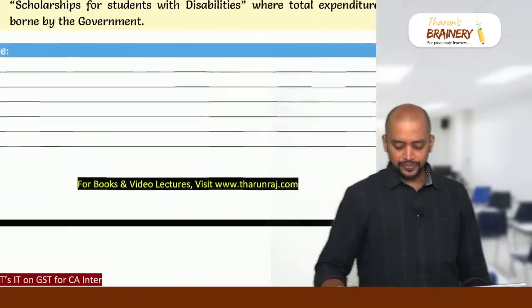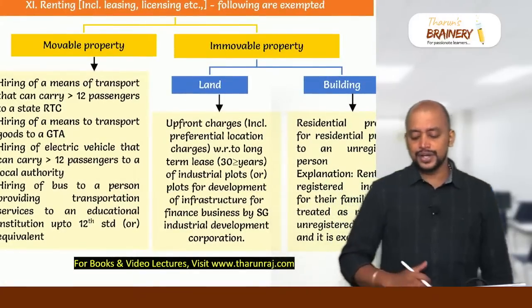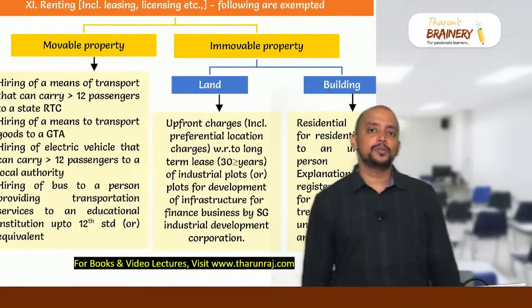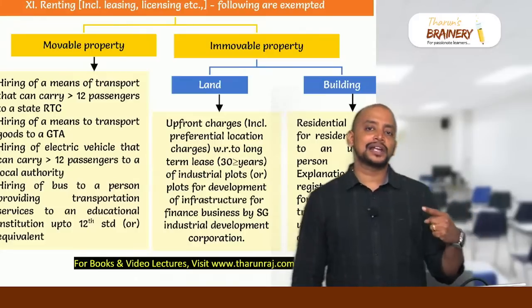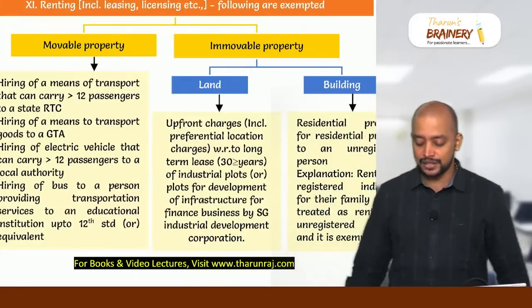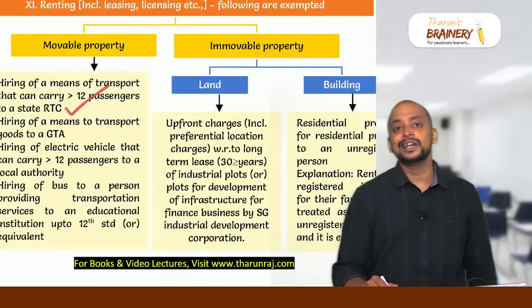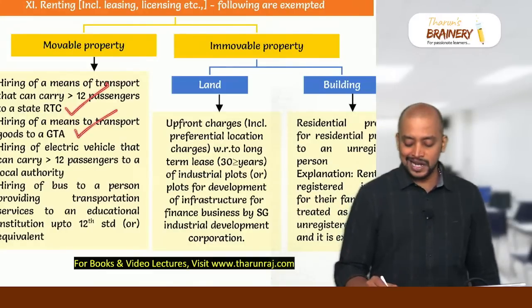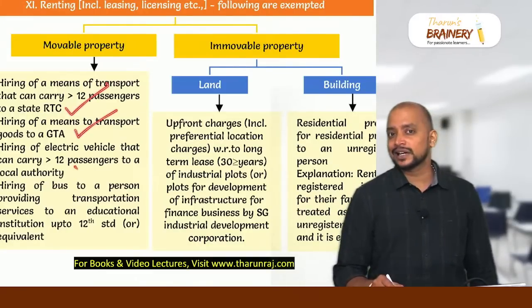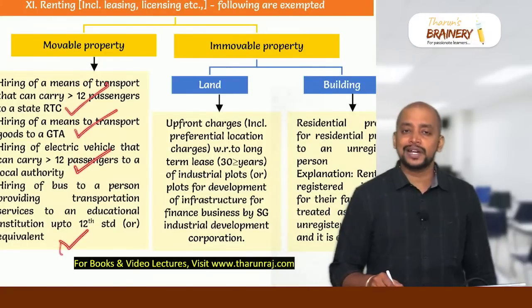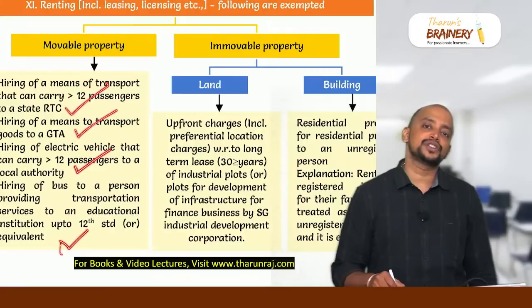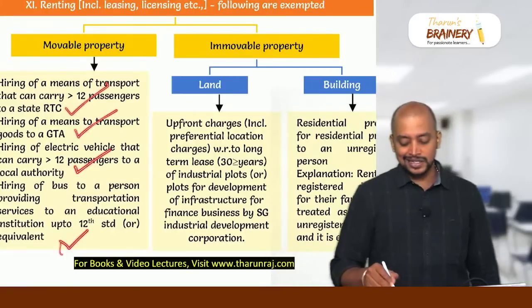Next, we have renting. So in case of renting of movable property, only renting of motor vehicles is exempted. Renting of motor vehicle that can carry more than 12 passengers to State Road Transport Corporation, renting of motor vehicle to a GTA, and renting of electric motor vehicle that can carry more than 12 passengers to local authority, renting of bus to a person who in turn provides transportation service to education institution up to 12th standard. These are the 4 exemptions.